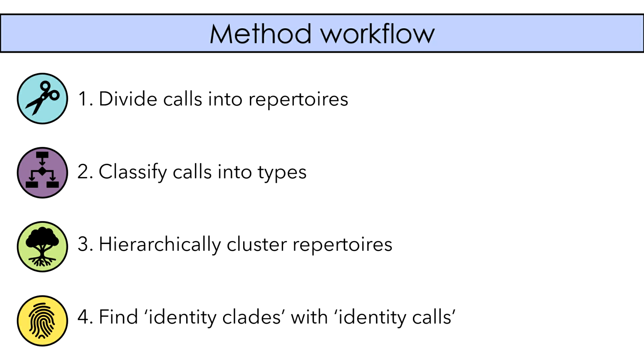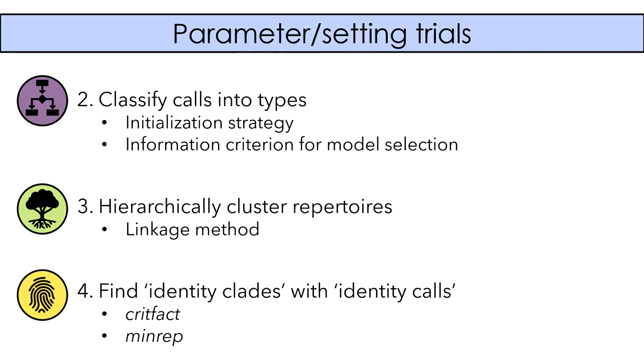And the thought here is that those identity clades may tell us something about the underlying biological structure in the animals we've recorded. At each stage, there are a number of parameters and settings that must be established. For example, during call classification, the user can set the initialization strategy for the classification, as well as the information criterion for model selection. And in the identity clade and identity call step, there are two parameters unique to the method. One being the critical factor, or crit fact, which is just how much more a call type is used in one part of the tree than another for it to become an identity call, and the minimum number of repertoires required for an identity clade to form.